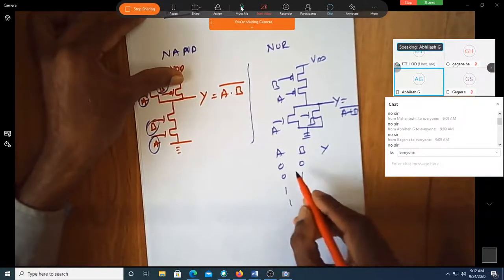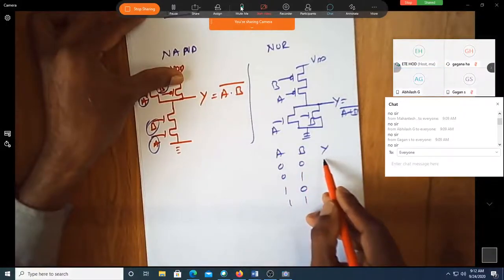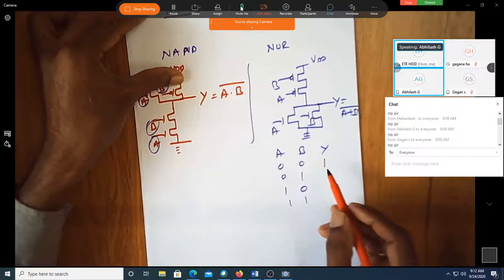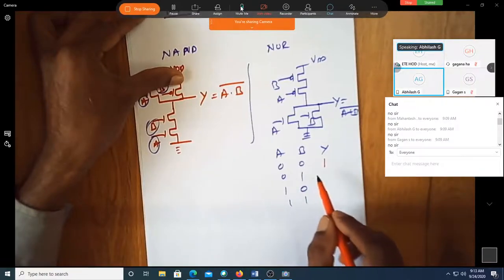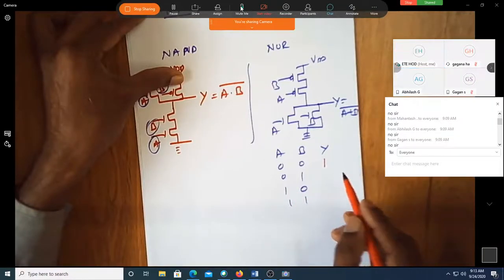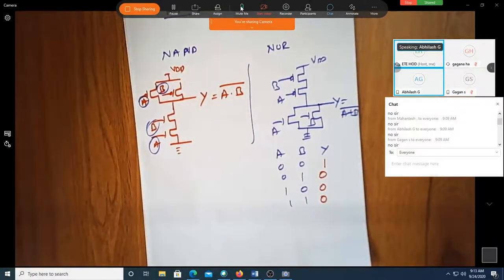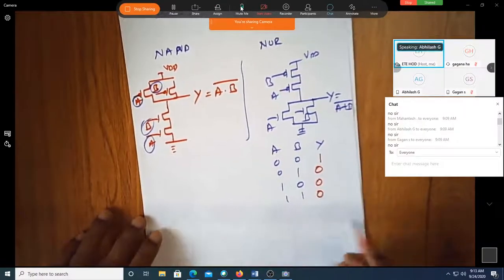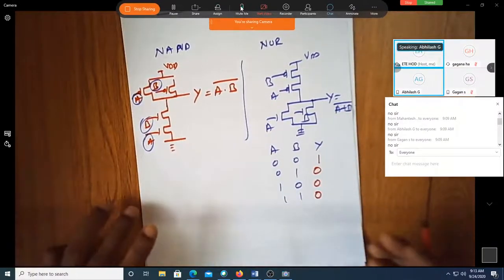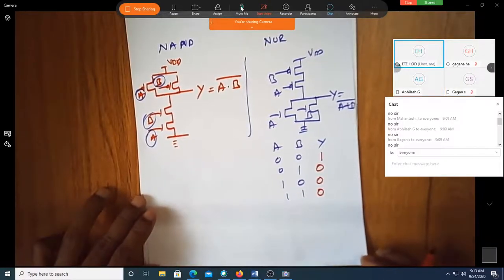Correct? Yes, sir. Or shall I say, if any one of the inputs is 1, the output is 0? Yes, you can also say that. Instead of saying all the inputs are 0, we typically say that if any one of the inputs is 1, the output is 0, because it is exactly opposite to OR.